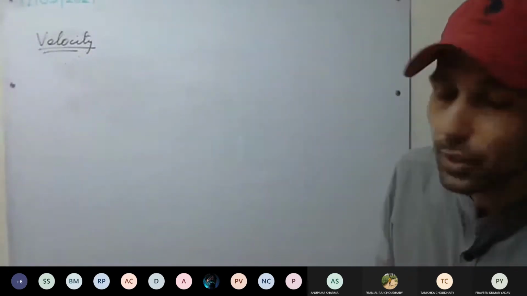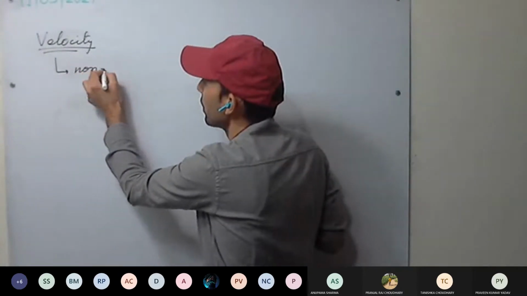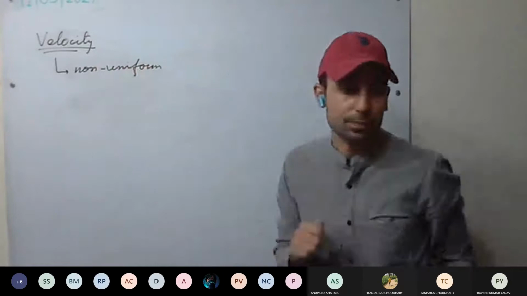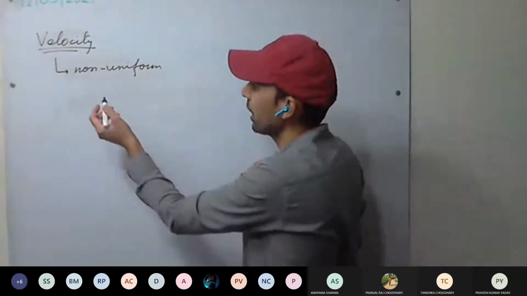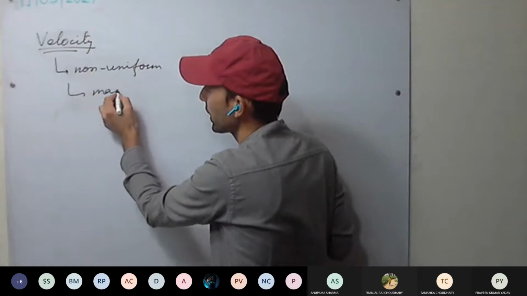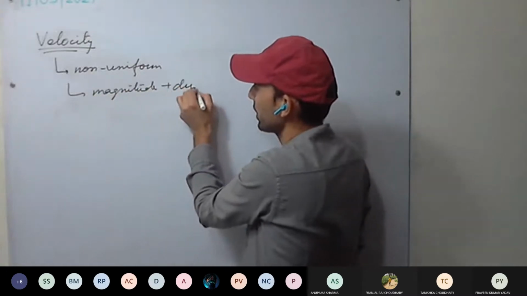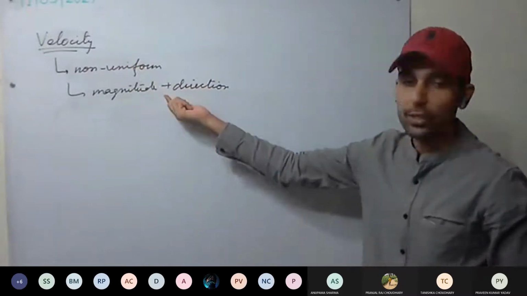So today we have to start with non-uniform velocity. Now how can non-uniform velocity take place? In velocity we have magnitude, that is the speed, plus direction. These are the two terms we consider in velocity.